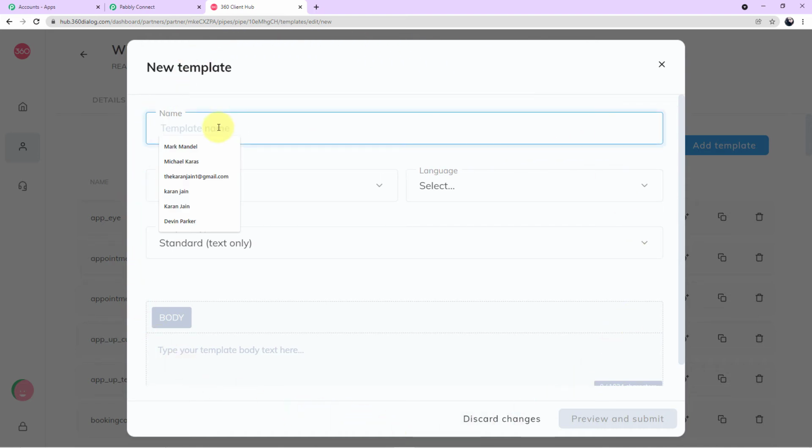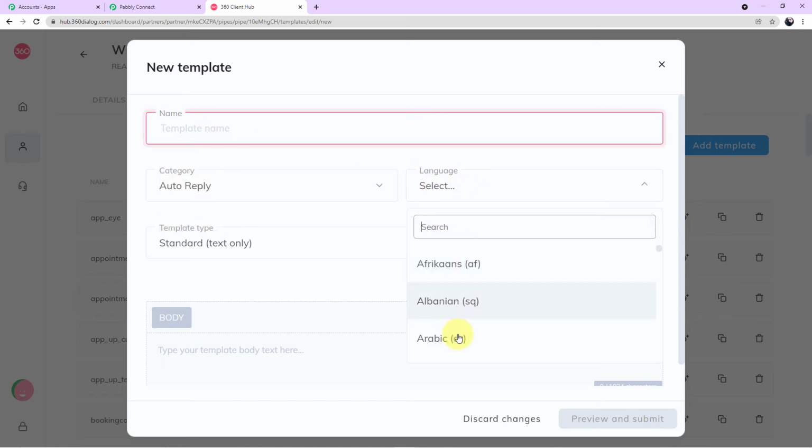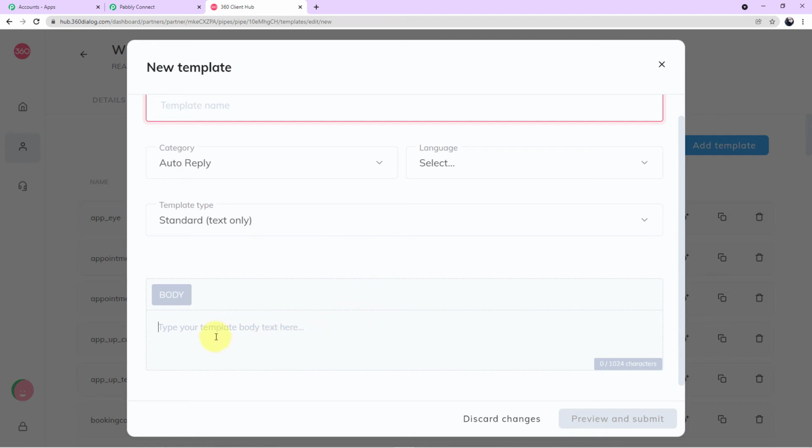Now you can name your template from here. You can select the particular language in which you want the body of SMS, and finally you will type the body of SMS here. Now guys, listen to this carefully. After creating the template, you have to click on preview and submit, and you have to send the template for approval. Okay, the approval process is done by Facebook, and the approval process takes from 2 hours to 2 days. If I tell you in general, the approval process will be done within 1 day.